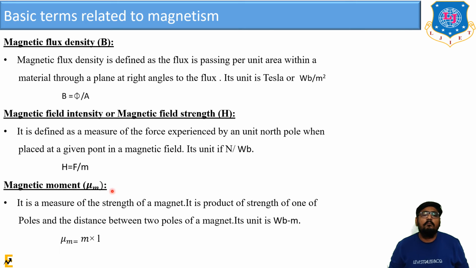Now next is the magnetic moment, mu m. It is a measure of the strength of the magnet. It is one physical quantity which indicates the strength of the magnet. It is a product of the strength of one of the poles and the distance between the two poles of the magnet. Its unit is Weber into meter. That means the pole strength, m, multiplied by the magnetic length L, the distance between the two poles. So mu m is equal to m cross L.